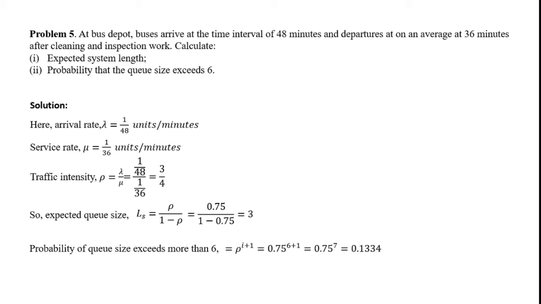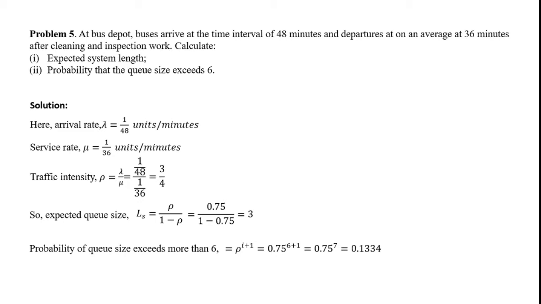So rho is your 0.75 raised to 6, that is your I, plus 1. So that is 0.75 raised to 7, and your answer is 0.1334. Okay, so it is a simple example in which we have calculated two things: expected system length and probability of queue size exceeding a particular number.